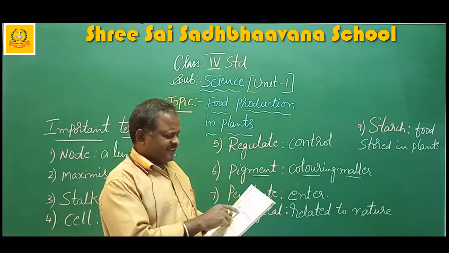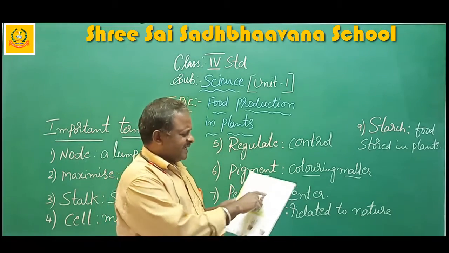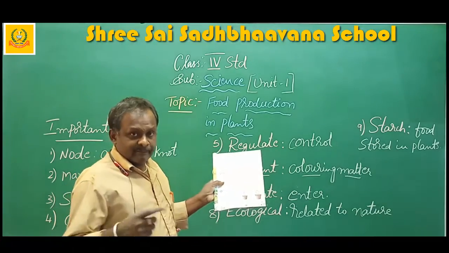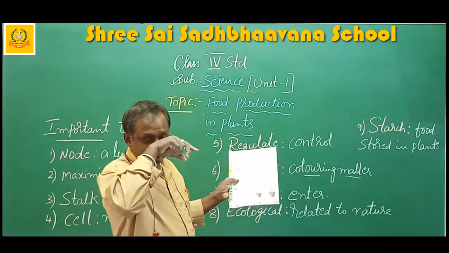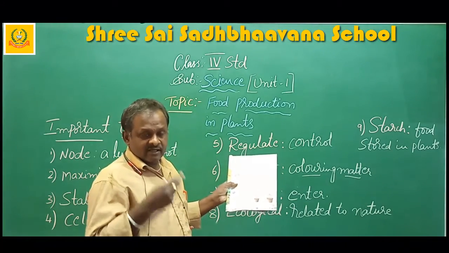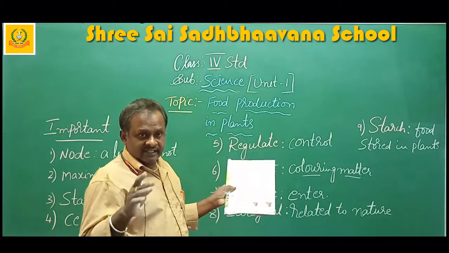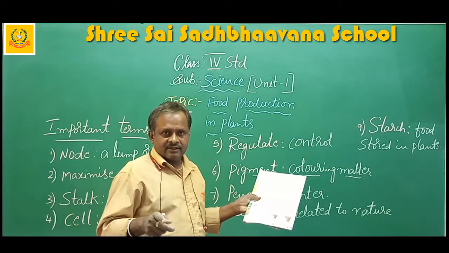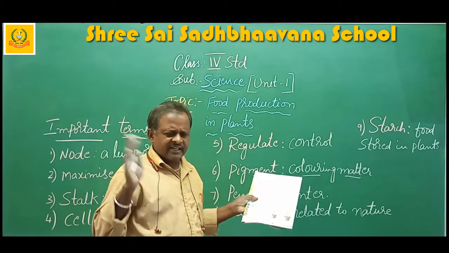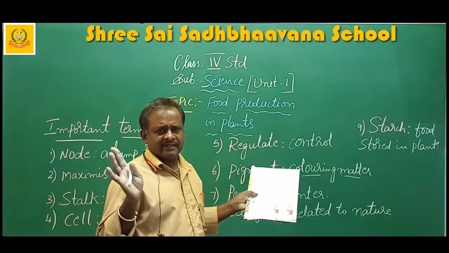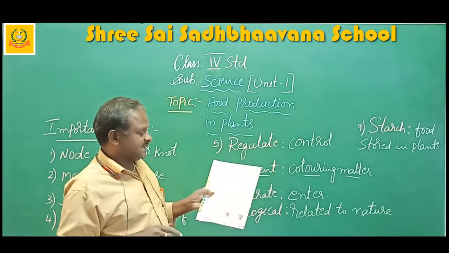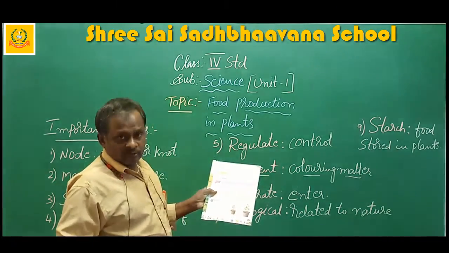Okay. See here, fact file. The World Environment Day is celebrated on 5th June all over the world for the importance of plants, because all the forest has been cut down. For that reason, the government has fixed one day for planting trees. Not only that day, any day you fix, you can plant a plant, no problem.